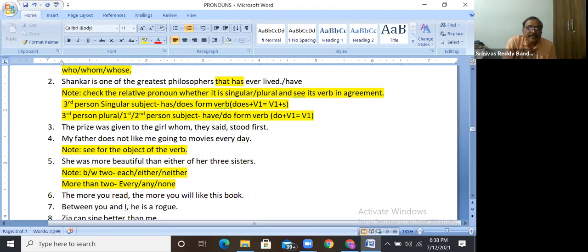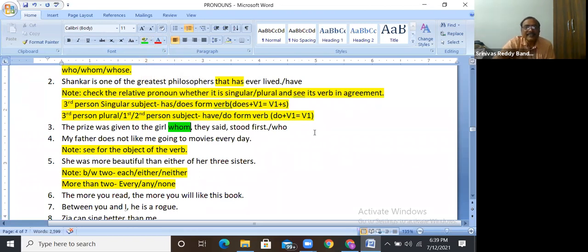The prize was given to the girl who stood first. That is the actual sentence. It was given to the girl who stood first. Here in the place of whom, who should come. Is it clear?